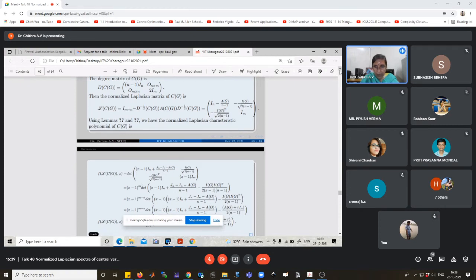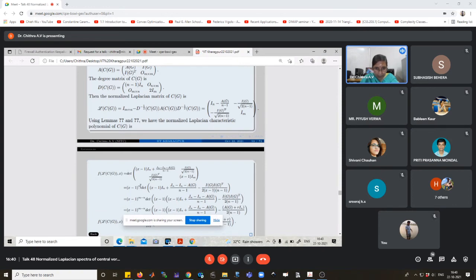Here we use the property of the determinant of a block matrix: whenever V is invertible, we can take out a factor. Here (x minus 1) I_m is invertible, so we get (x minus 1) raised to m, times the determinant of (x minus 1) I_n plus J_n minus I_n minus A_G divided by n minus 1, minus I_G I_G transpose divided by 2(n minus 1), times the inverse of (x minus 1) I_m, that is 1 by x minus 1.